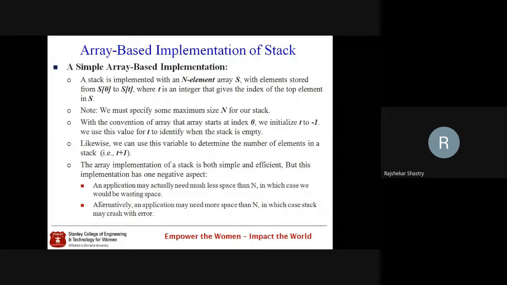If I name the array S, standing for stack, then S[0] to S[T], where T is an integer that gives the index of the top element of S. From S[0] to S[T] we push the elements, and the element at the Tth location is the top element in the stack S. The size n, as I told you, has to be declared in the beginning, because we are talking about static array implementation.